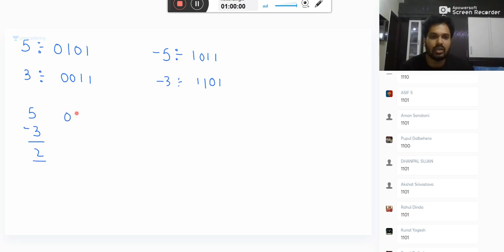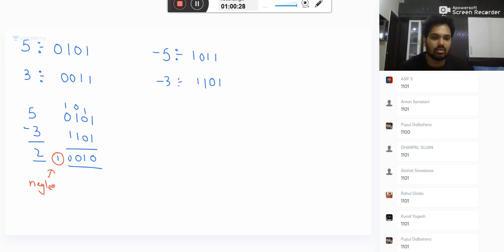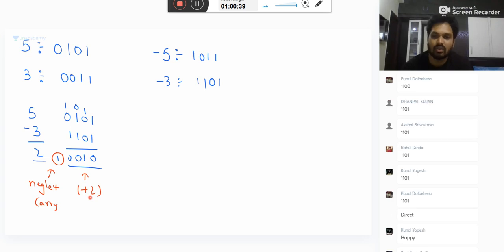So 5 is 0 1 0 1. Minus 3 is 1 1 0 1. Add both. 1 plus 1, how much? Sum 0, carry 1. 1 plus 0 plus carry, sum 0, carry 1. 0 plus 1 plus carry, sum 0, carry 1. Now, happily neglect this carry. Neglect the carry, you got the answer plus 2. No need to take that carry and add it back. So your computer is very happy now.